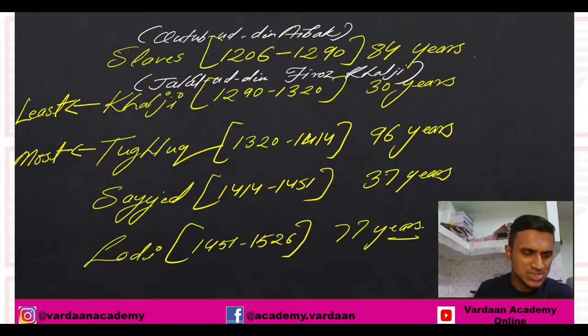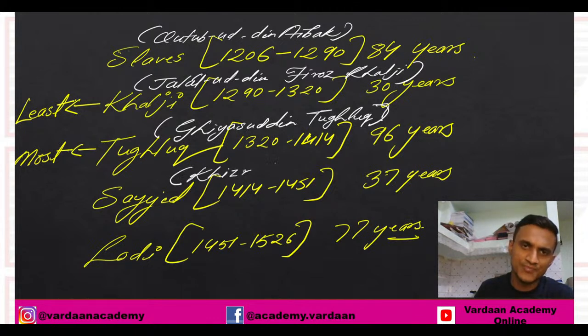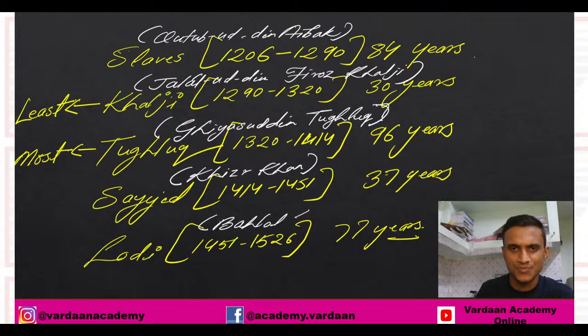Then comes the Tughlaqs, established by Ghiyasuddin Tughlaq. Then comes the Sayyid dynasty, established by Khijr Khan. And the Lodi dynasty was established by Behlol Lodi. So I hope I'm clear till here.